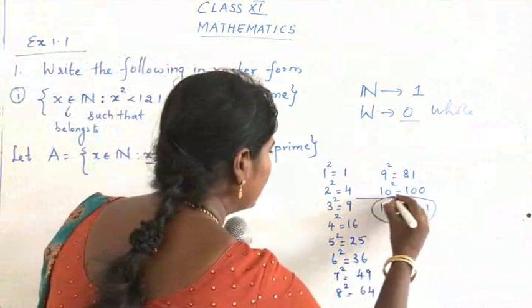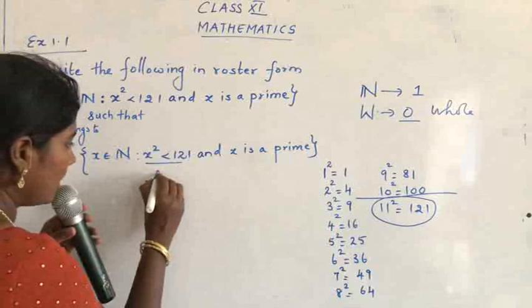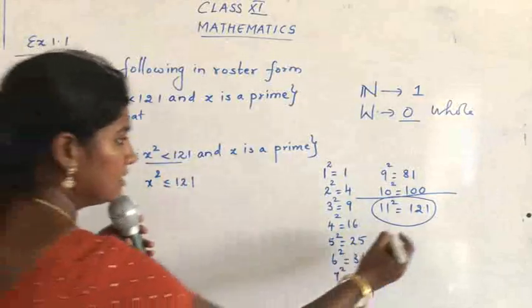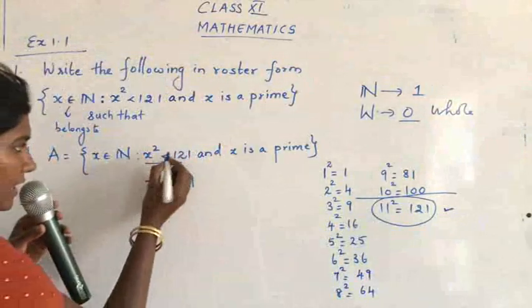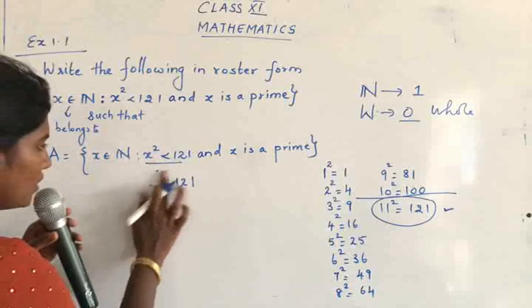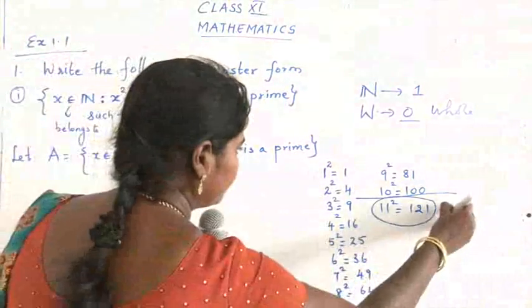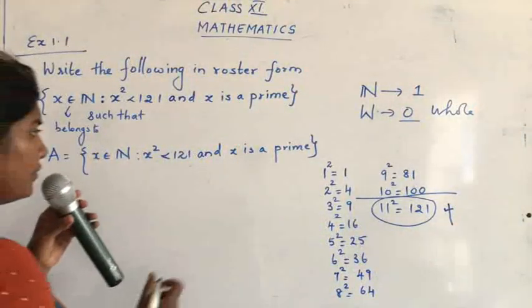So we have to include the numbers till 10 square. If it's x square less than or equal to 121, this number will be included. But here it's not less than or equal to, only less than is present. So we are not going to include 121.